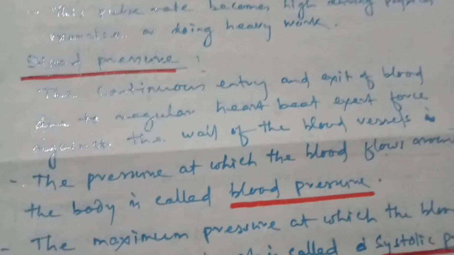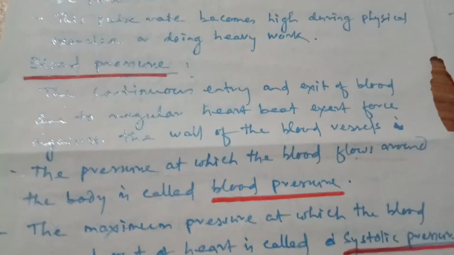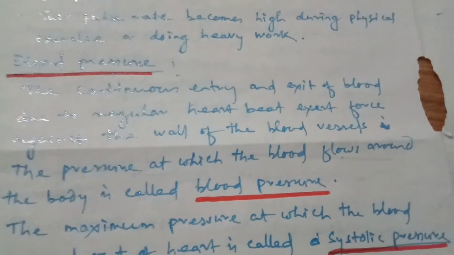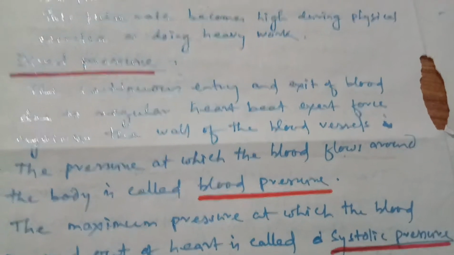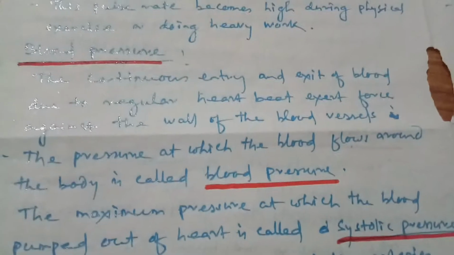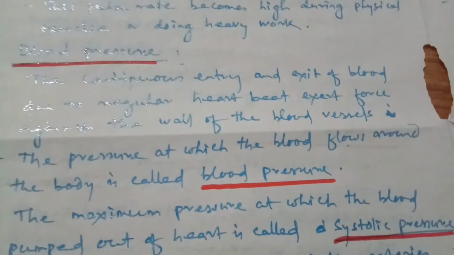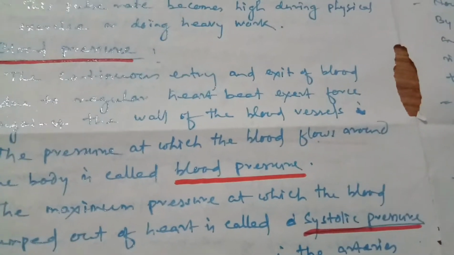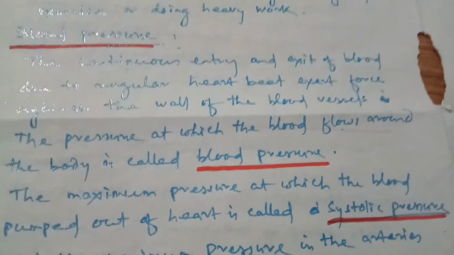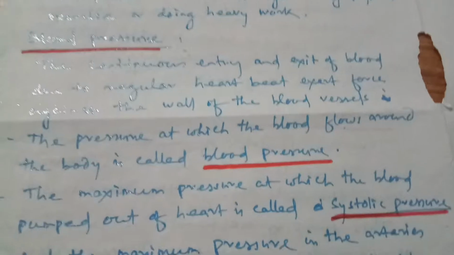Now students, coming to blood pressure. The continuous entry and exit of blood due to the regular heartbeat exerts a force against the wall of the blood vessels. The pressure at which the blood flows around the body is called blood pressure. Students, blood pressure can be of two types.